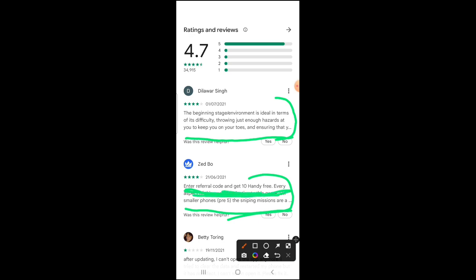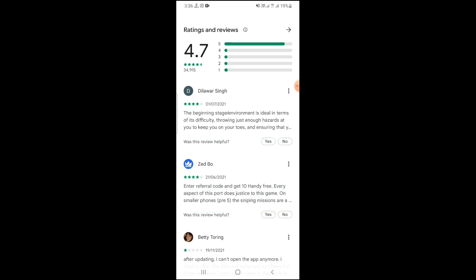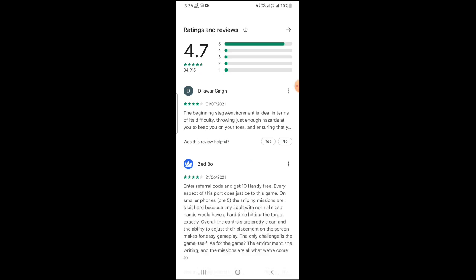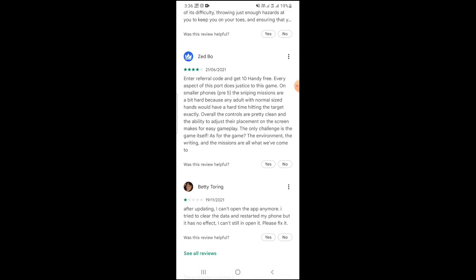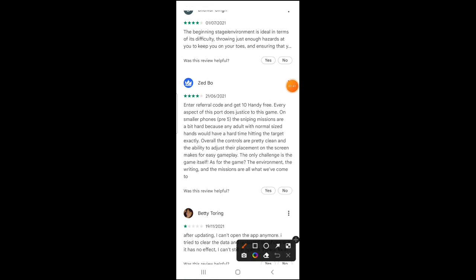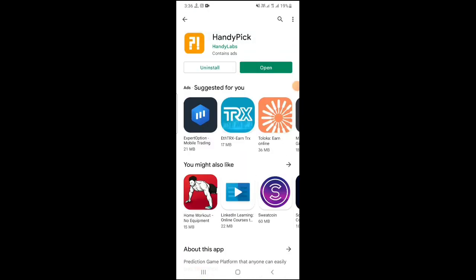Okay. This refer code and free Handy. Okay. Use the referral and get free Handy. Okay, this is an only refer earning based application, without investment.